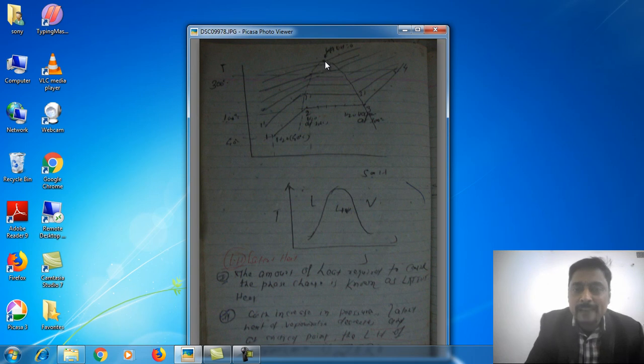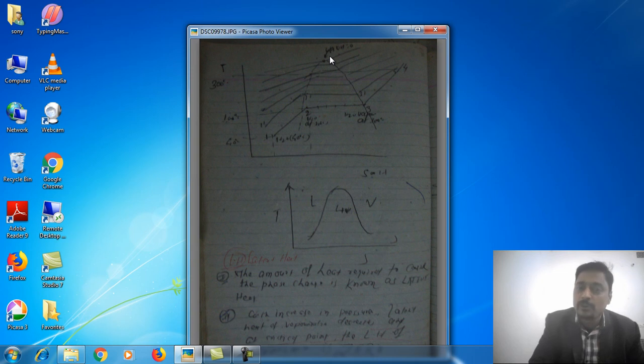And at this critical point, we observe that at this pressure, latent heat is 0. So this is the critical point. With the increase in pressure, the latent heat of evaporation decreases, and at the critical point, latent heat will be 0.